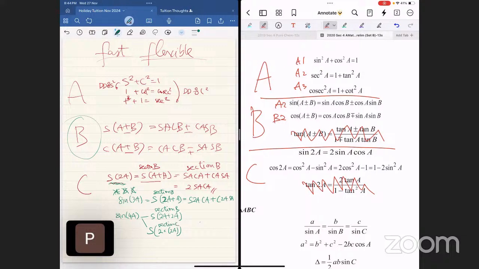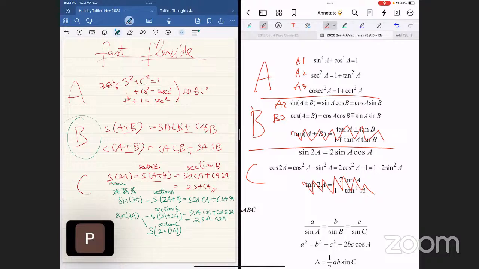You can now apply either section B or section C directly. It doesn't matter too much which one. What matters is that you feel comfortable applying it. So check it out. This will be sine 2A cosine 2A plus cosine 2A sine 2A. Notice that they are the same thing. Therefore, 2 sine 2A cosine 2A. I shouldn't be using the bracket. I'm so sorry. 2 sine 2A cosine 2A.